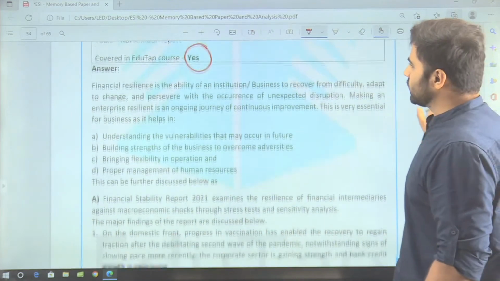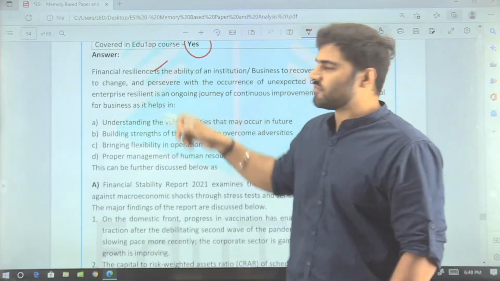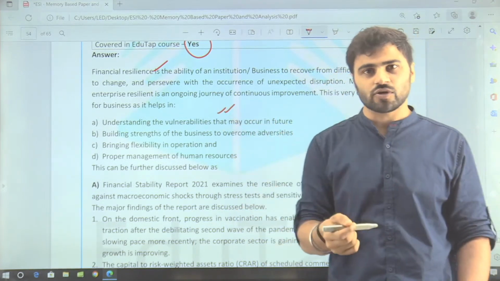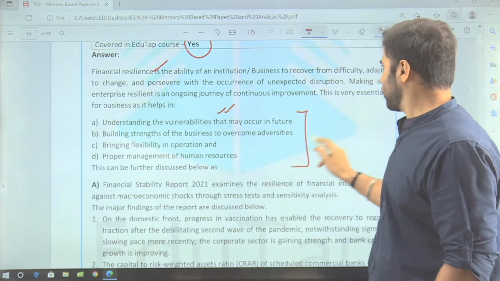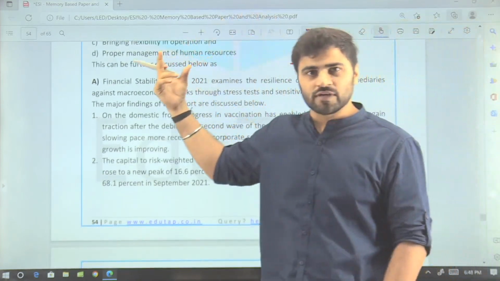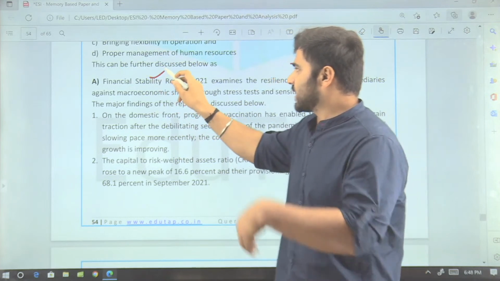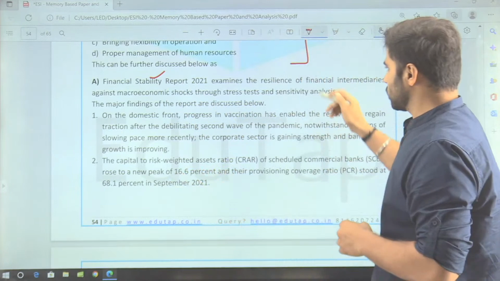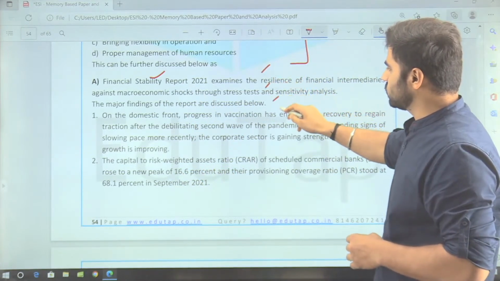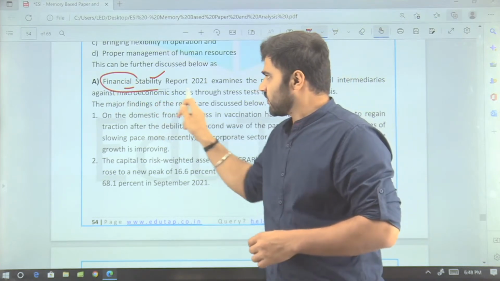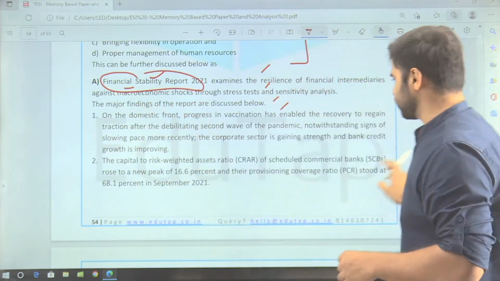So guys, first of all, you need to tell about financial resilience. What is financial resilience? Then you have to tell why it is essential for financial institutions or business. Here you can see we have covered this. Then you have to justify that particular statement with the help of the Financial Stability Report 2021, which was specifically asked in the question itself, right? So you have to justify this. You can use key highlights from the Financial Stability Report 2021.